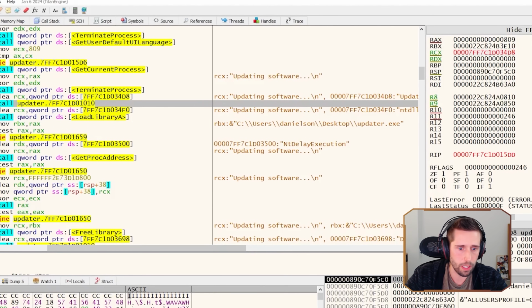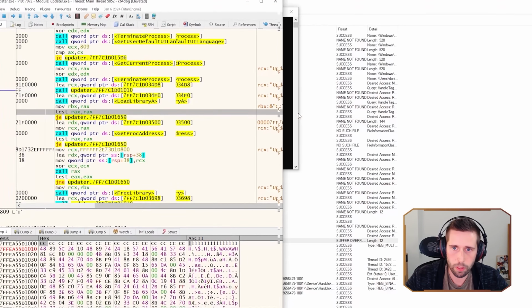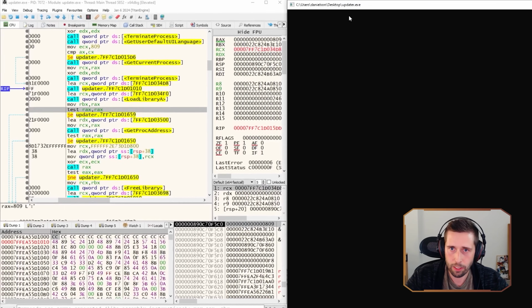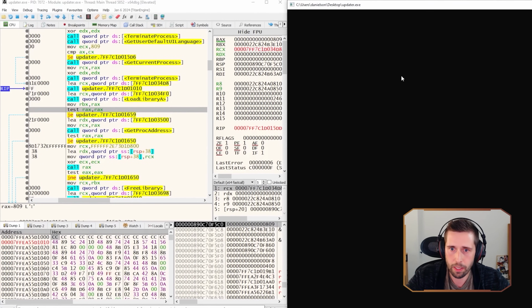I'm just going to, let's do this. Let's open up 2 windows here. Hopefully this is not too many windows. I've got the console window that the malware, if you recall, when we initially ran the malware, it spawned this window and stopped. But since we're running this in a debugger and the malware's paused, this is paused as well. So we're just going to run this malware and see what happens.